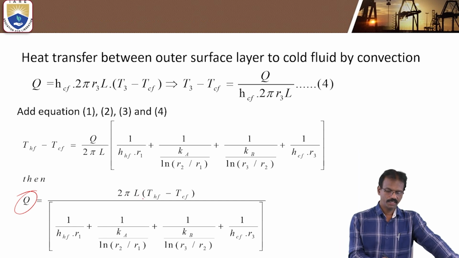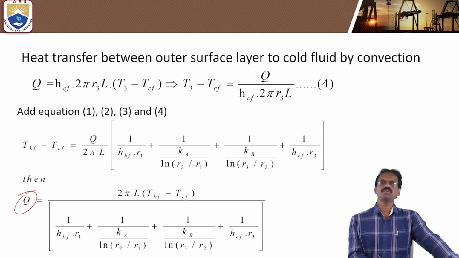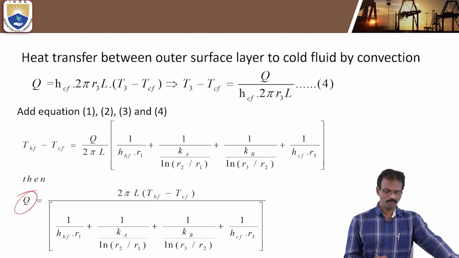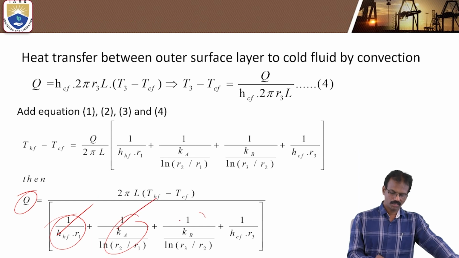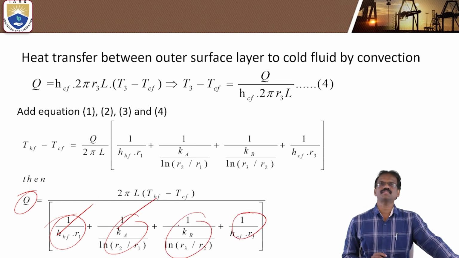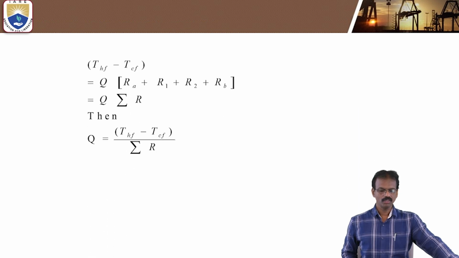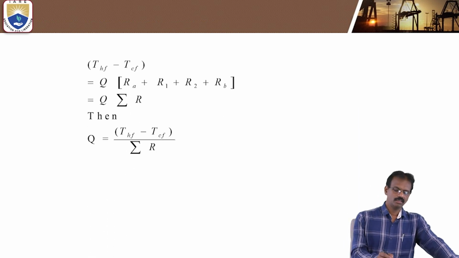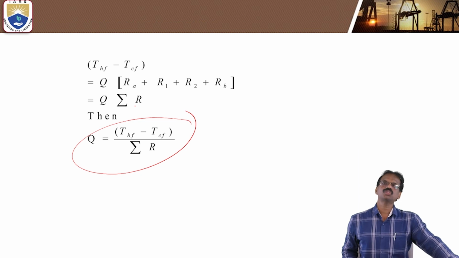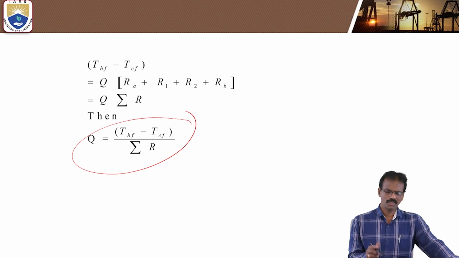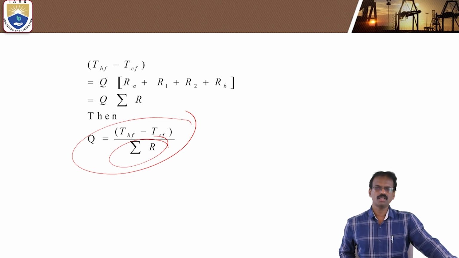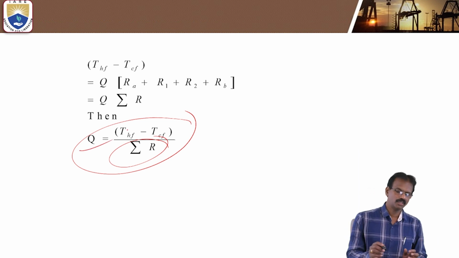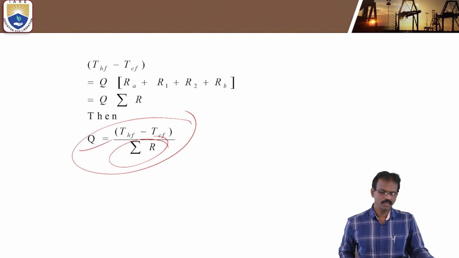So Q is 2 pi L into hot fluid temperature minus cold fluid temperature, initial temperature minus final temperature, by all the thermal resistances: convection thermal resistance, conduction thermal resistance, conduction thermal resistance, and convection thermal resistance. This is the final formula for composite cylinders: Q is equal to initial temperature minus final temperature by all the thermal resistances. In this way you can solve heat transfer for composite cylinders with many layers of cylinders.